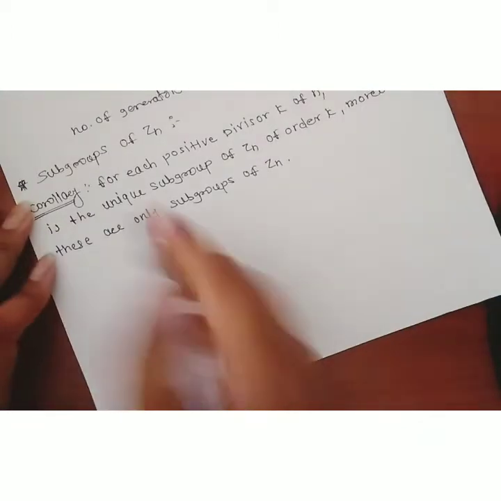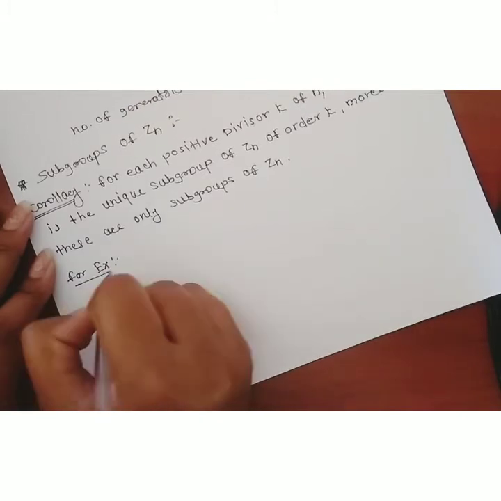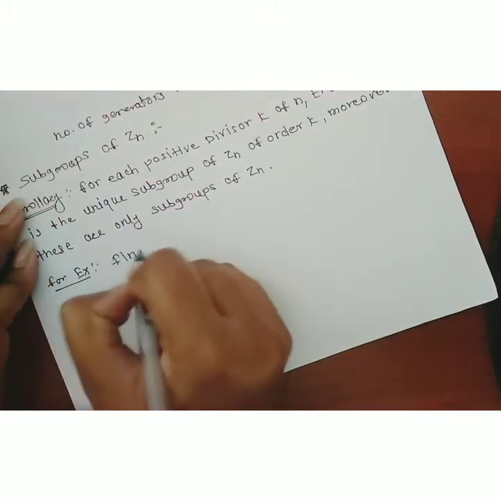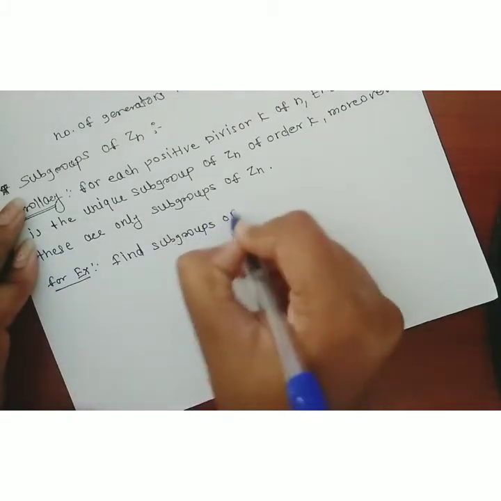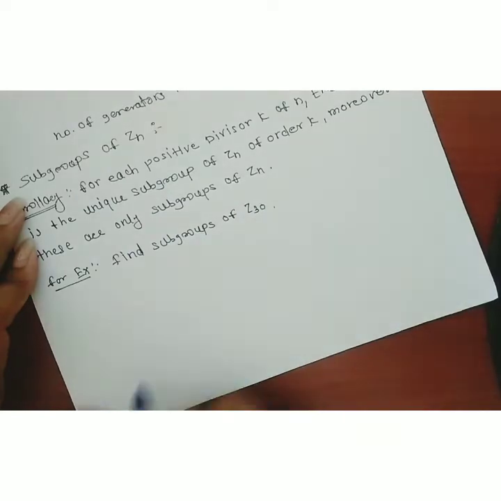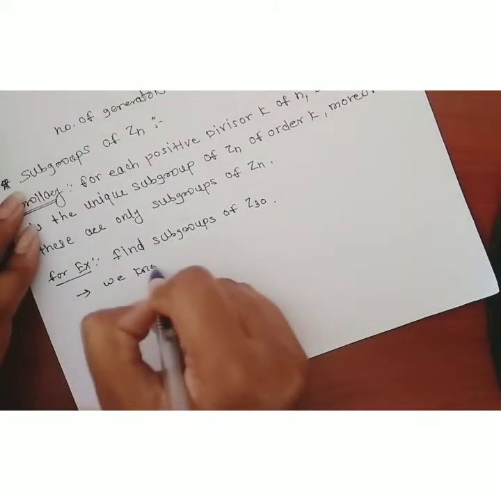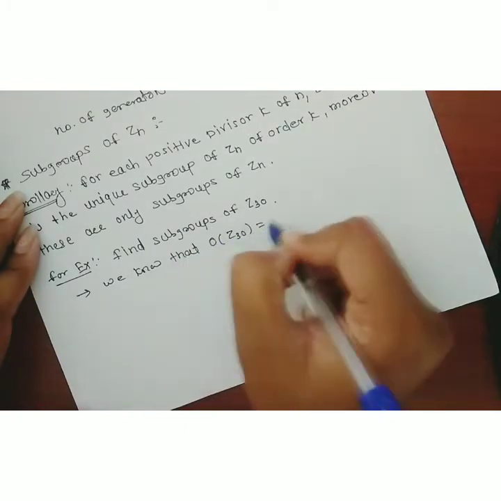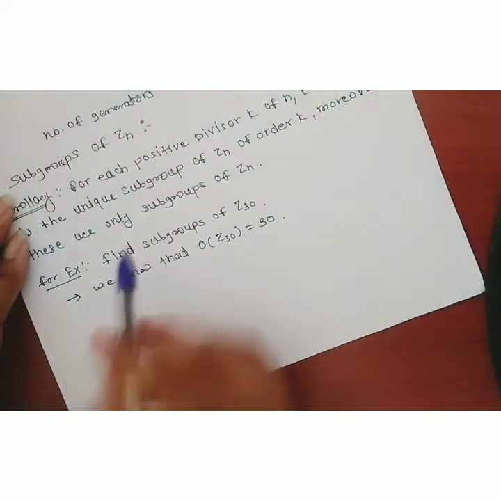For example, find the subgroups of Z30. As we know, what is the order of Z30? The order of Z30 is 30. Then what is our procedure? First find the divisors of 30.